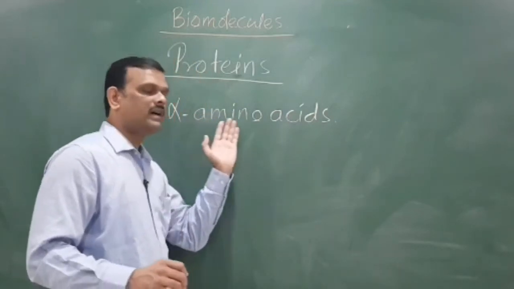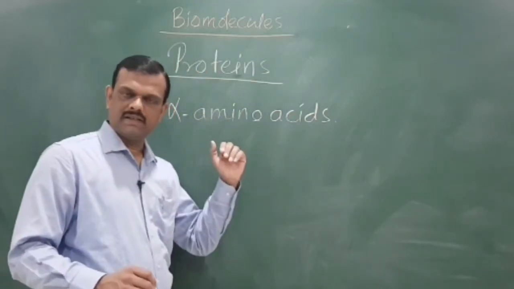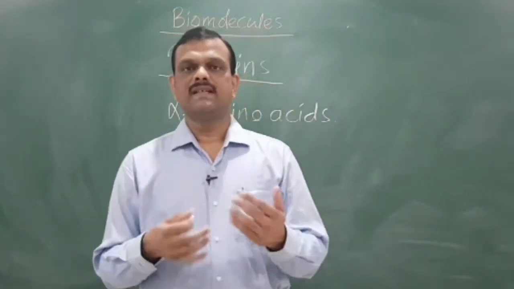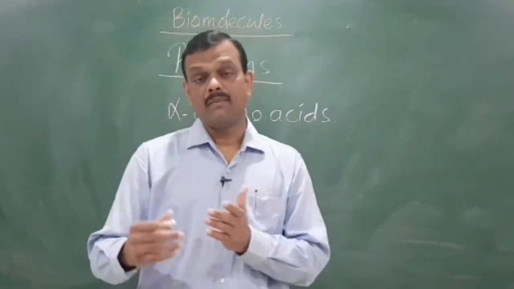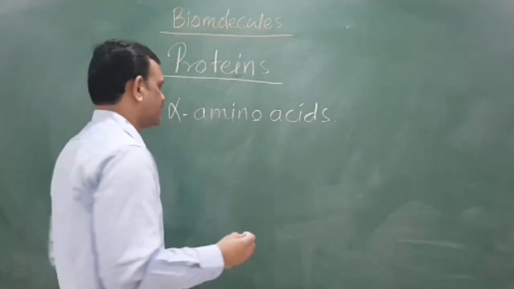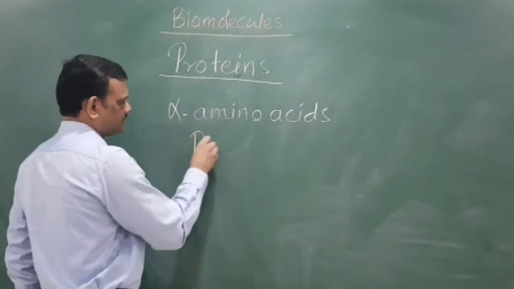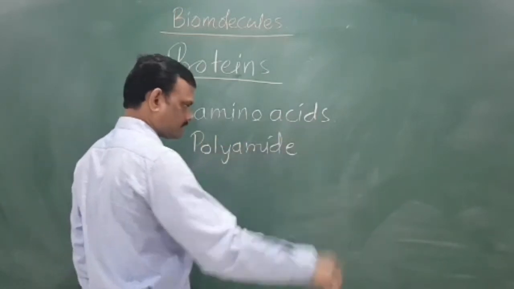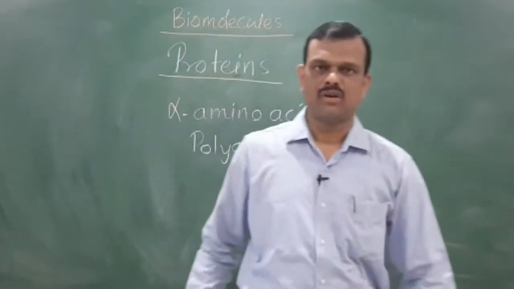This alpha amino acid contains one amino group and one carboxylic group. During polymerization, the formation of amide group takes place. Therefore this protein is a polyamide fiber.